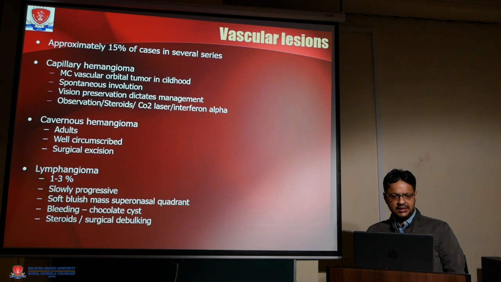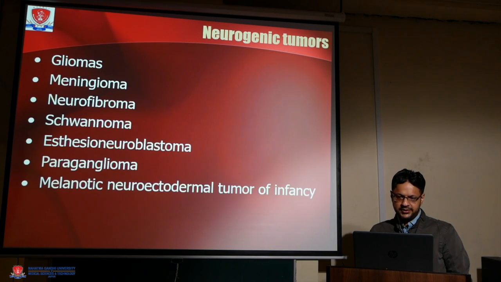Cavernous hemangioma is mainly seen in adults. It is the most common adult tumor. It is well circumscribed, and surgical excision gives good results. Lymphangiomas are seen in adults and account for 1 to 3%. They are slow-growing tumors, soft bluish masses at the supranasal quadrant. Bleeding may form a chocolate cyst, and surgical debulking and steroids are the mainstay of management.